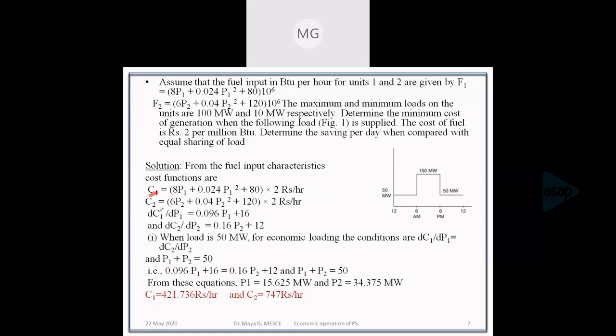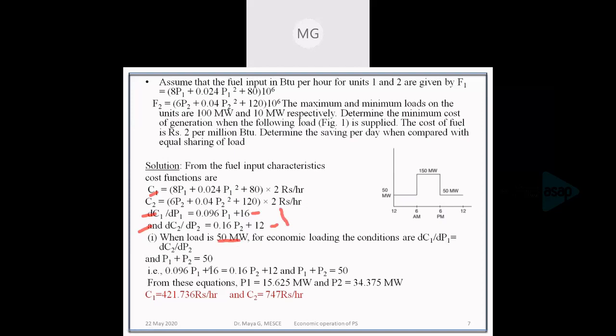Now from this we'll find out the incremental fuel cost of the two generators. Incremental fuel cost is dC1 by dP1 and dC2 by dP2. The derivative of the cost function gives the incremental fuel cost function. So it is also obtained. As the first case we have the load as 50 megawatt.